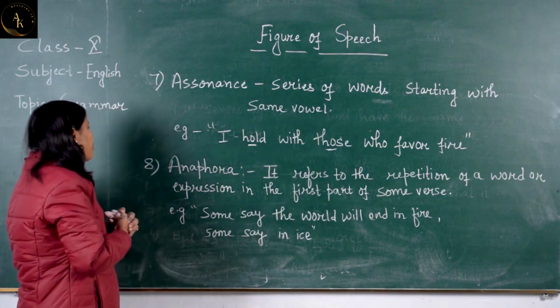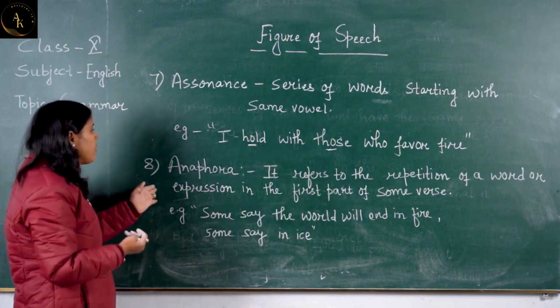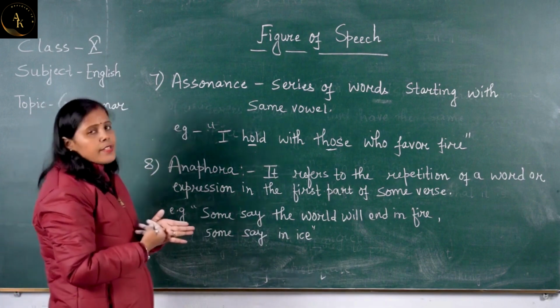So moving forward to next figure of speech, that is anaphora. What is anaphora?